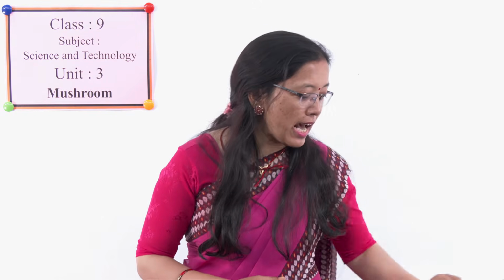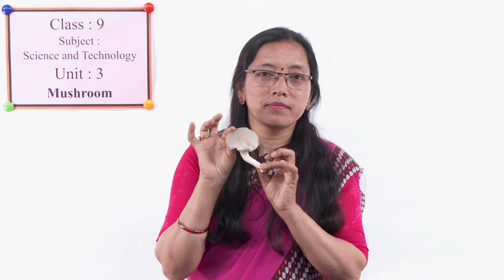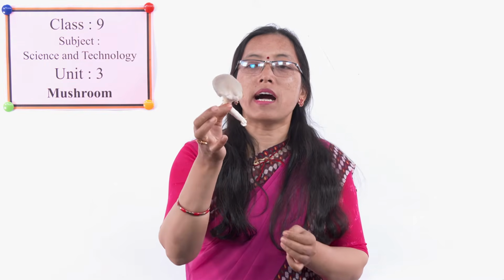What is the structure of mushroom? Have you ever seen mushroom? Yes, all of you have seen the mushroom. I have a mushroom here. This is mushroom, is it? How is it? Can you differentiate it into different parts like other plants and animals?